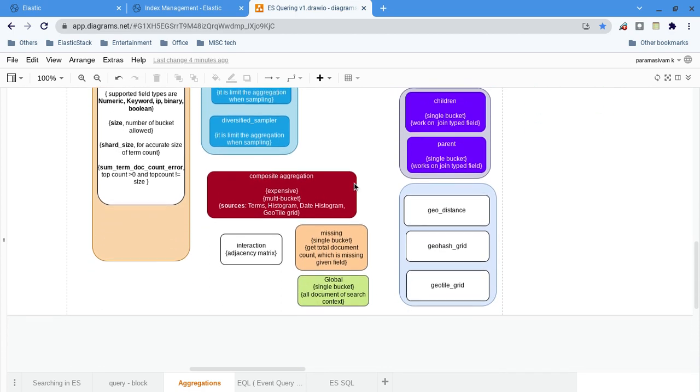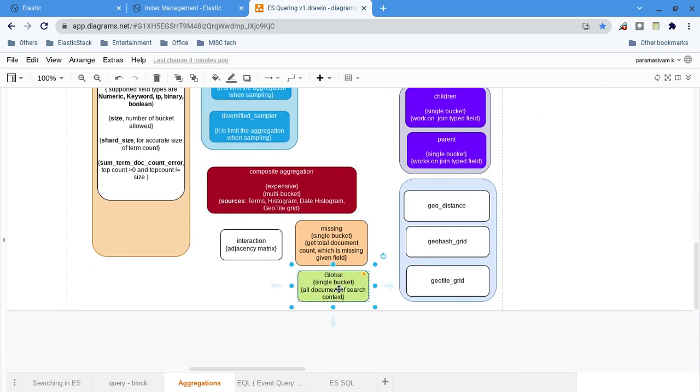Now, global. Global is nothing but this: assume that we have one table and we want to group all records. Using global we are aggregating our entire set of records. If it is 1000 records, we are just aggregating, and we can get the count or whatever we want to do. That is global.